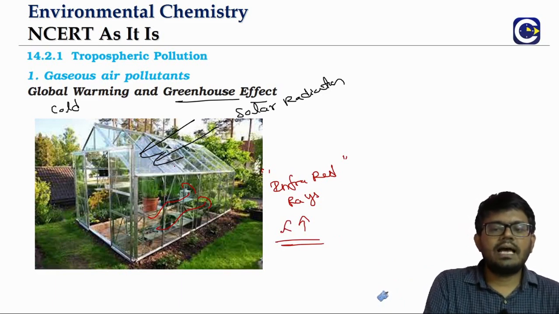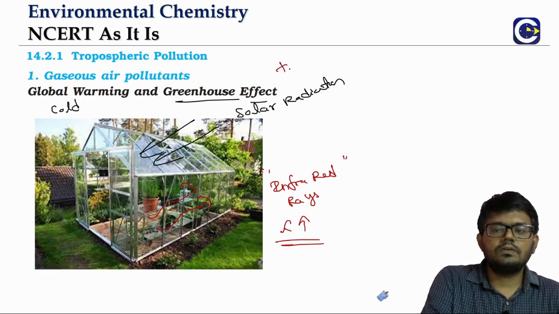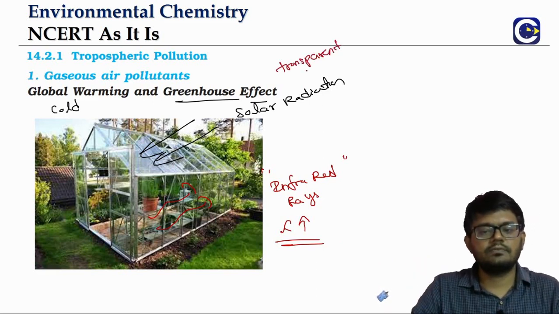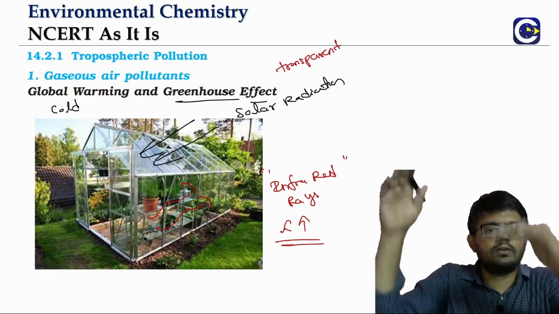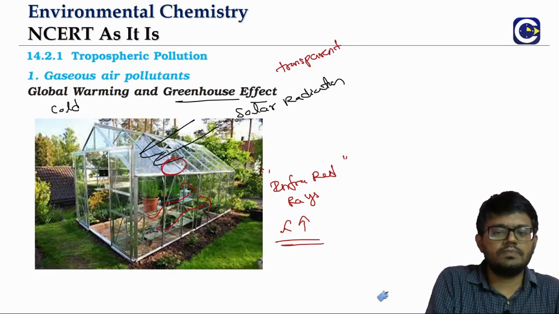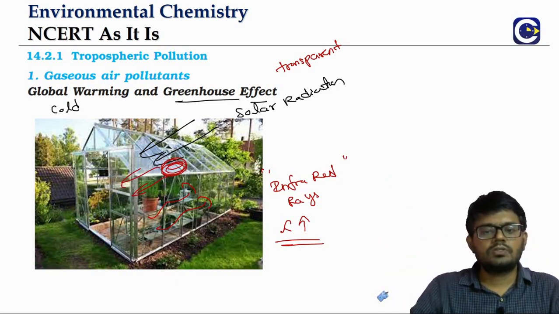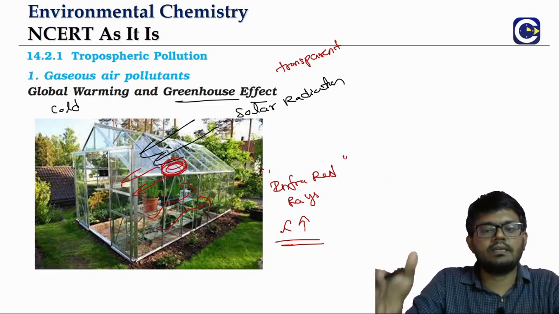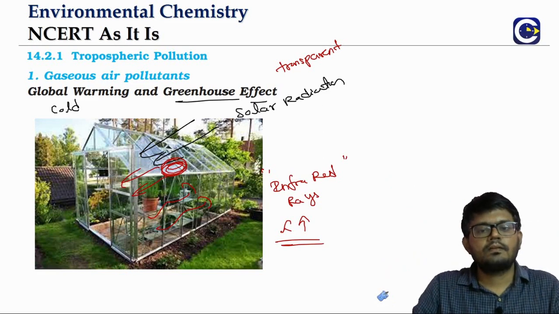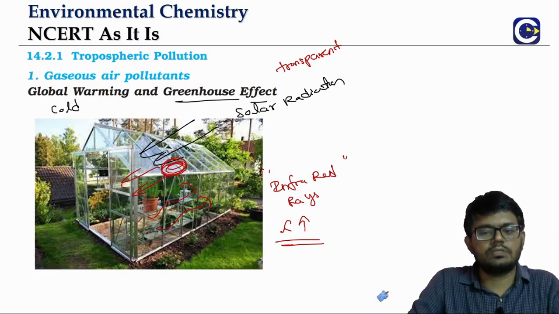So the glass will be transparent to the solar radiation, but it will be opaque to the infrared. So it will not allow the infrared to go through. Part of this it will absorb and the other part it will reflect back inside. That way, artificially, we will be able to maintain a higher temperature inside the containment zone. That's what we call the greenhouse effect.